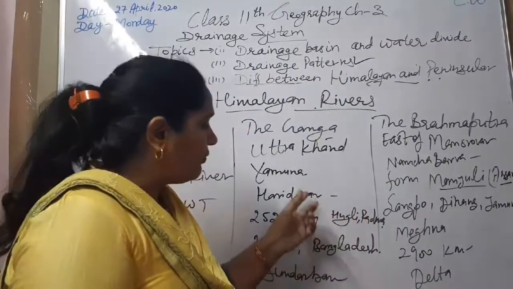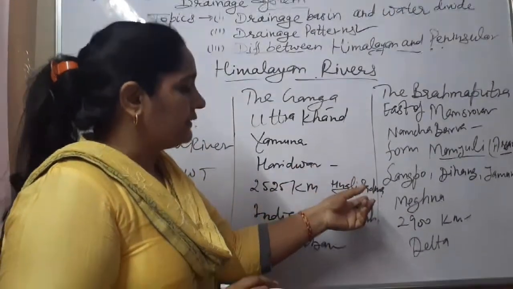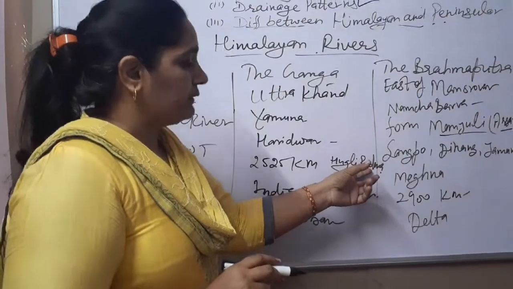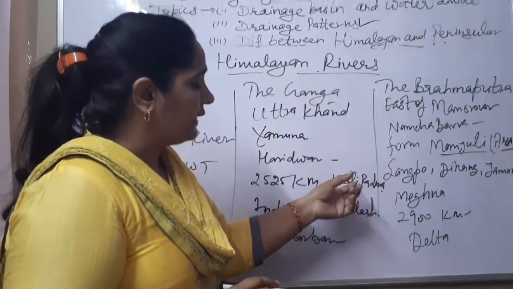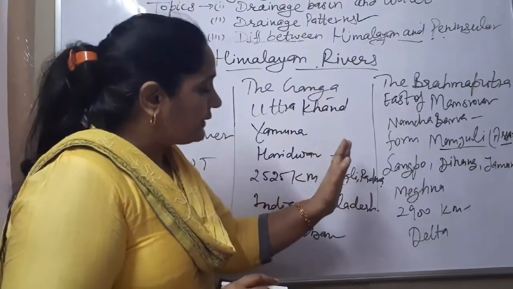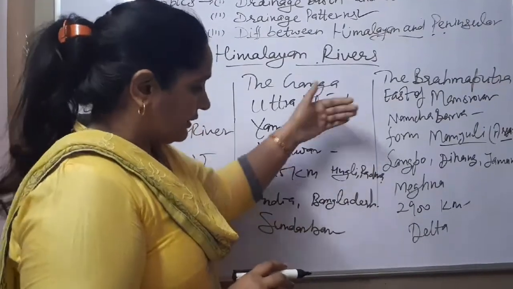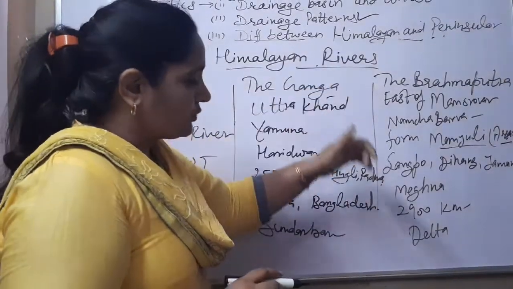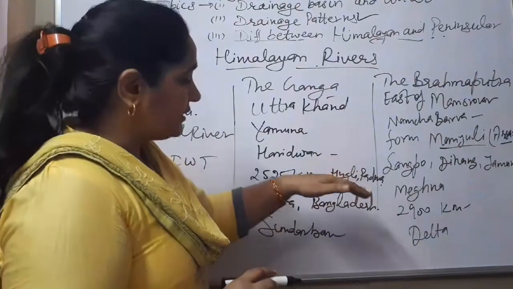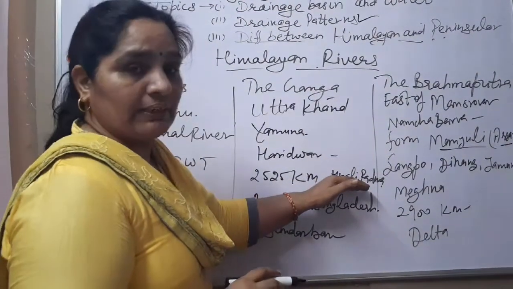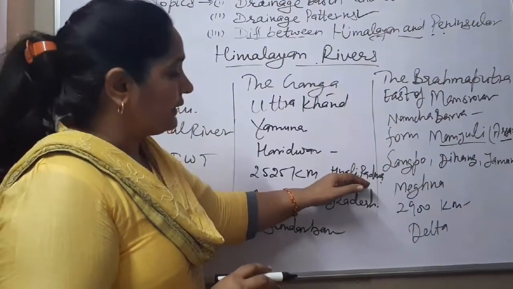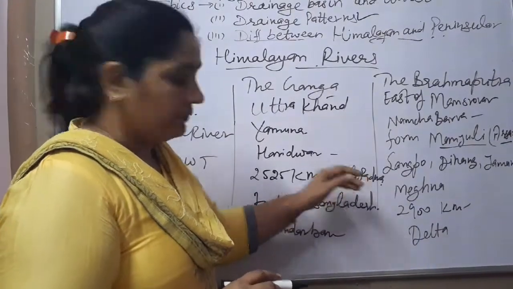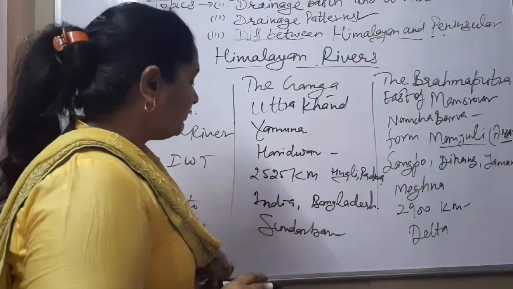The main river of Ganga enters Bangladesh, and it is known by the name of Padma in Bangladesh and Hooghly in India. Some water of that river turns into the south part, that is known as Hooghly River. On the bank of that river, Kolkata city is located in West Bengal.